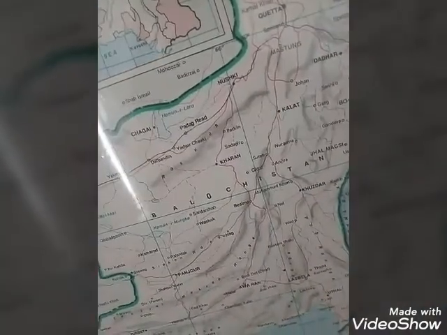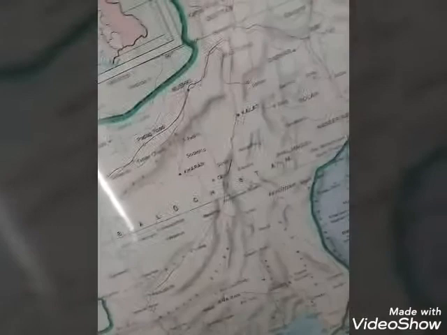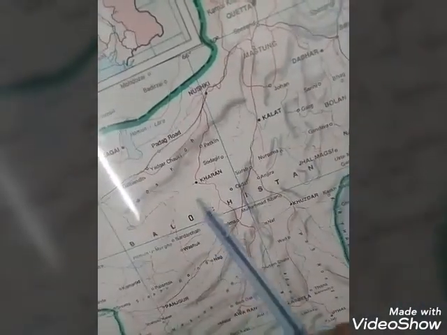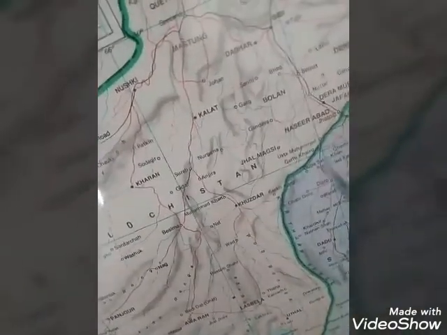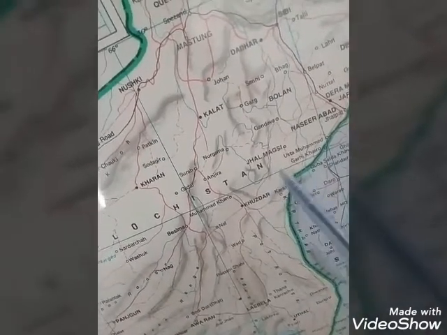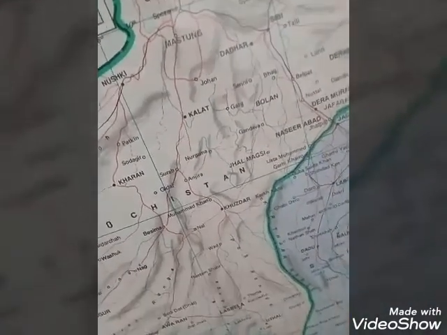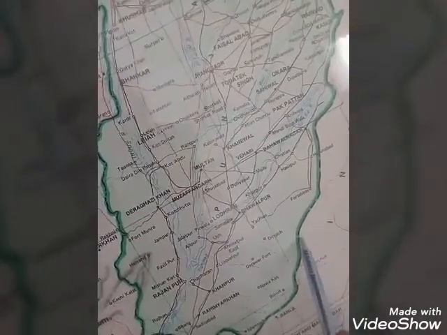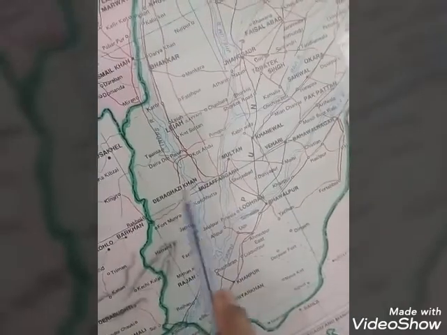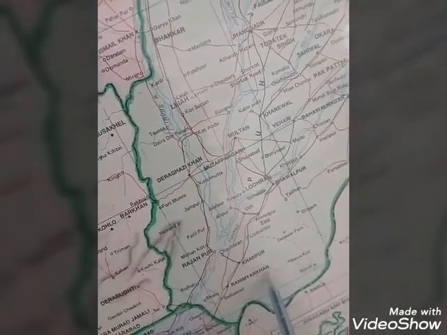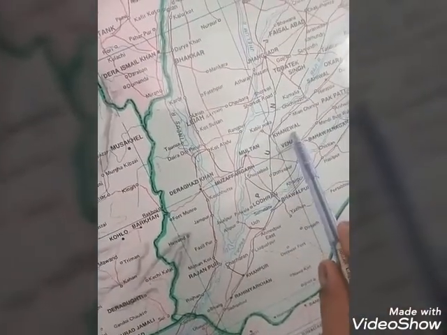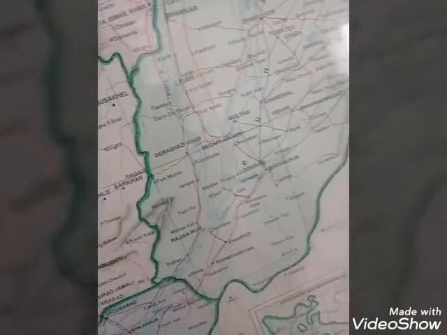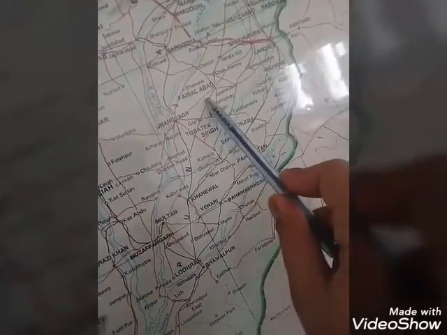Now let's read the names of cities in Balochistan. This is Kalat, Kharan, Panjgur, Khuzdar, Jhalmagsi, Nasirabad. Now cities of Punjab: Muzaffargarh, Dera Ghazi Khan, Rahim Yar Khan, Multan, Khanewal, Sadiqabad, Faisalabad.